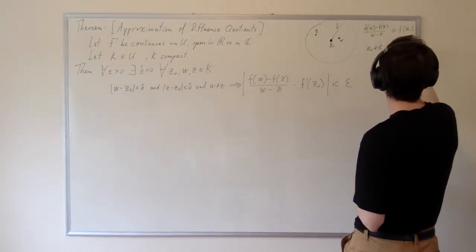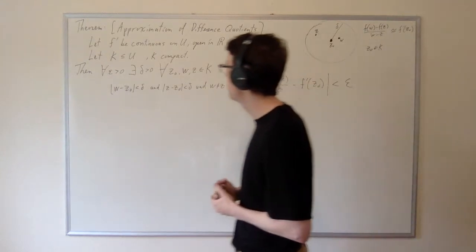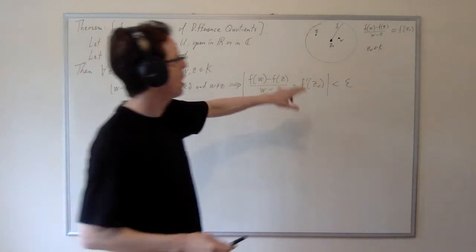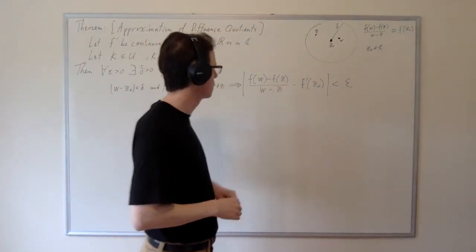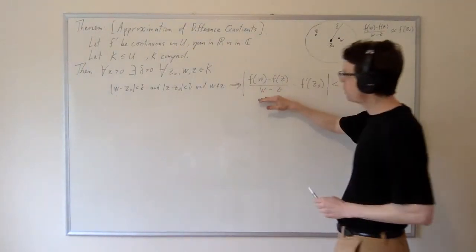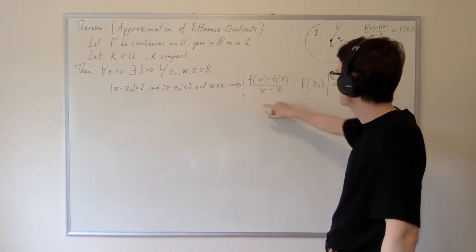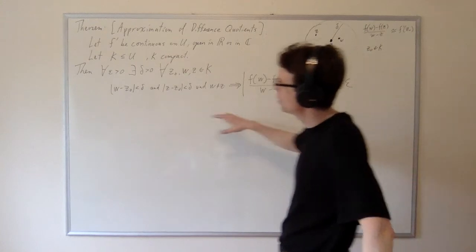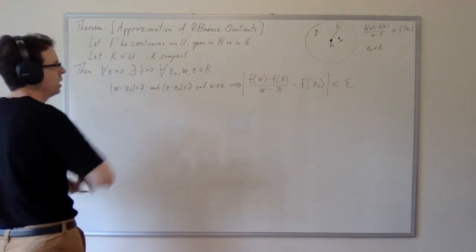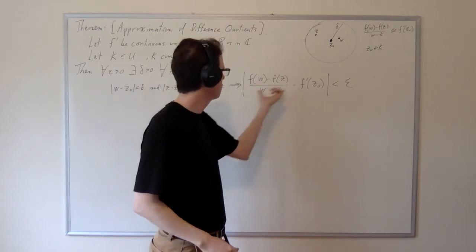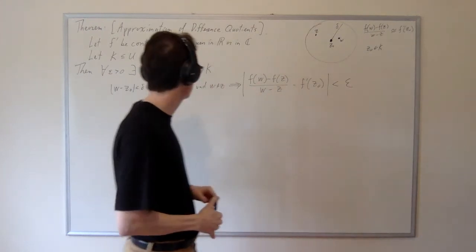This is Q of W, Z, and this is Q of Z0, Z0. So what this statement says is that, yes, you may approximate the difference quotient by the derivative. In fact, it is possible to obtain control so that the difference between the difference quotient and the derivative is less than epsilon. So the first thing you should notice is for every epsilon, and then we're asserting a control over the relationship between the difference quotient and the derivative.